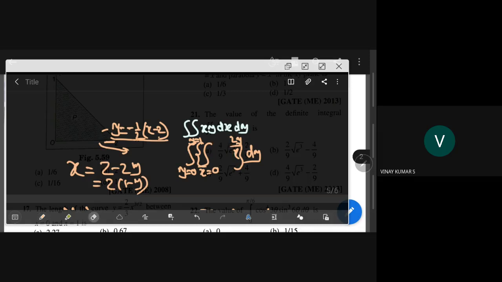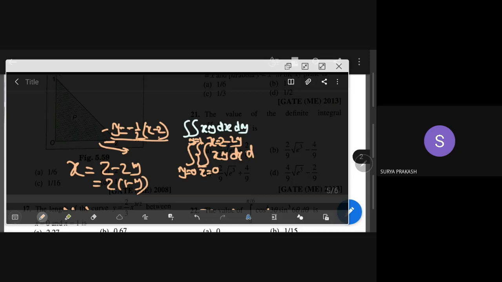So here this becomes x is equal to 2 minus 2y. That's all. Okay, we have here 2 minus 2y. This I don't want. Okay, so what will be the integral here? You have xy here. We are doing with respect to x first, dx.